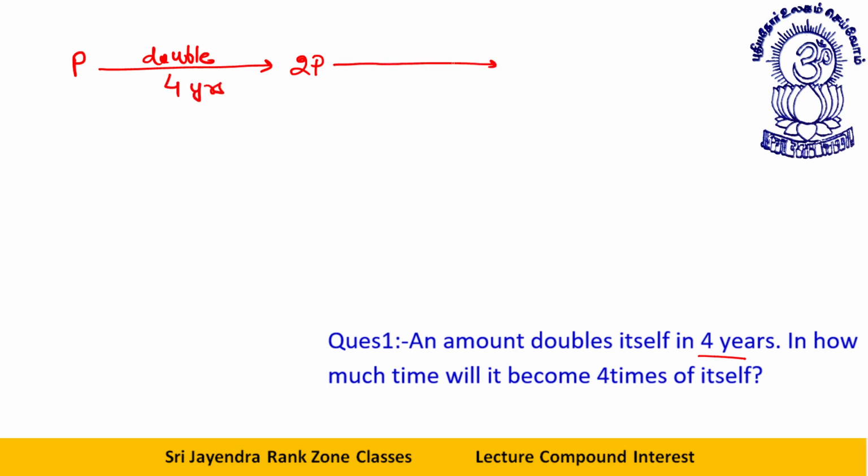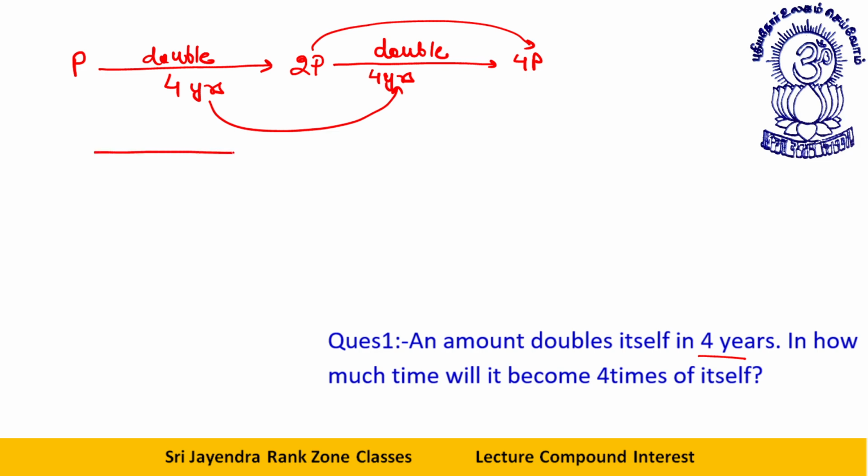So let's say if I need to double it again, what will happen? It will become 4p. The time again required will be 4 more years. So what is the total time from here to here? In 8 years, this principal p will become 4p.